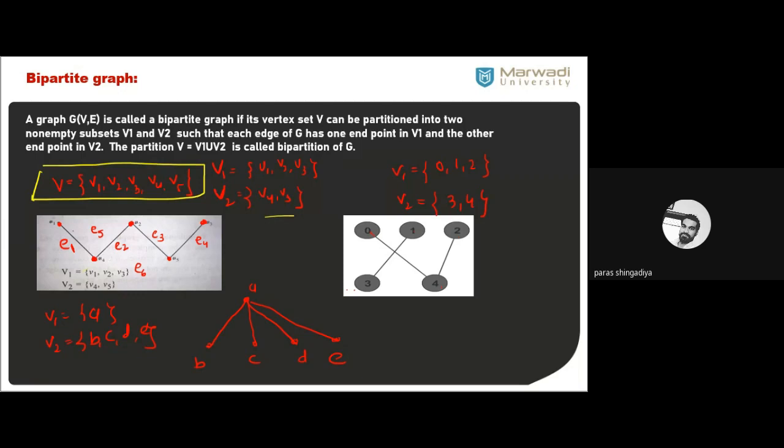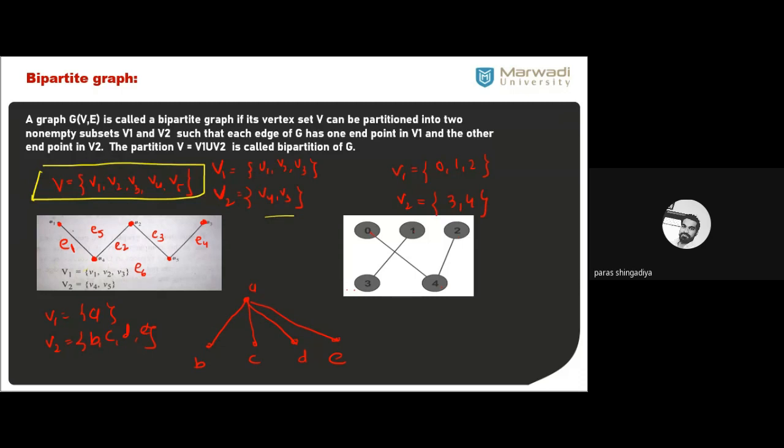That is v1 v2 v3 plus v4 and v5 here. Now we have to connect them. Consider one endpoint should be in V1, this partition, and the second endpoint should be in V2. So we can connect v1 to v4. We can connect v2 to v5. We can connect v3 to v5. Yes, we can connect v3 to v4.